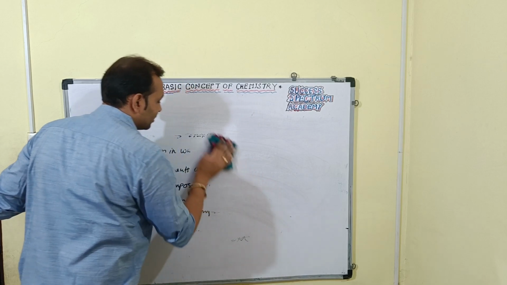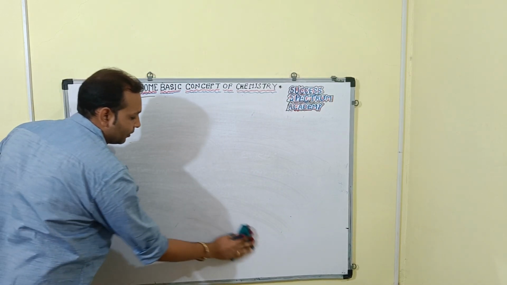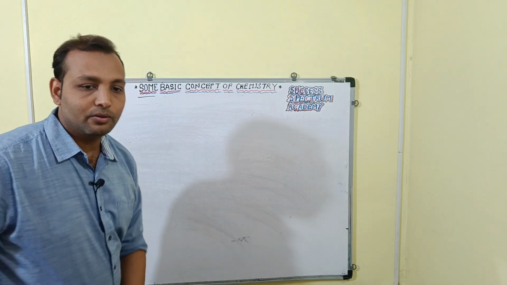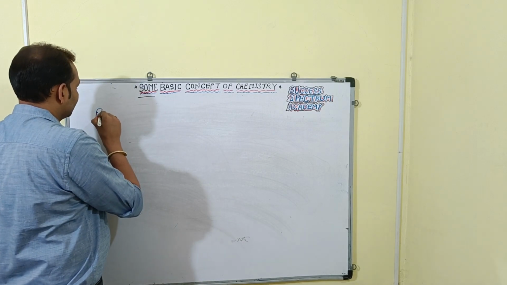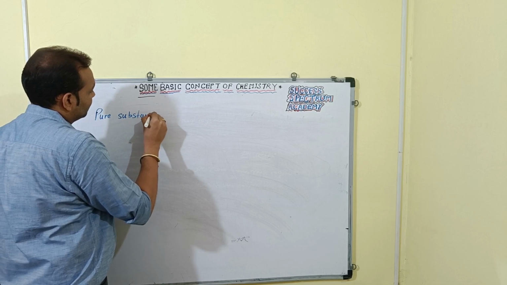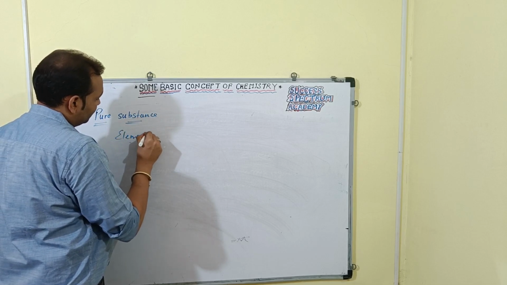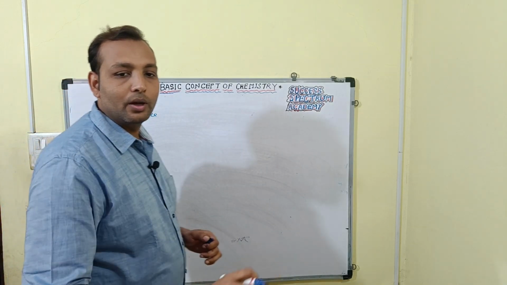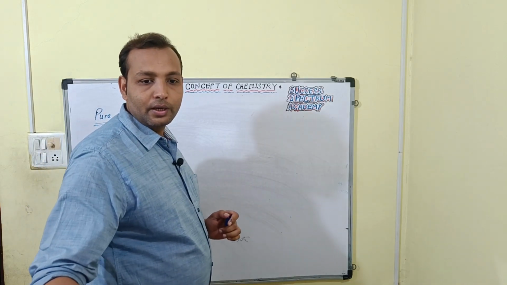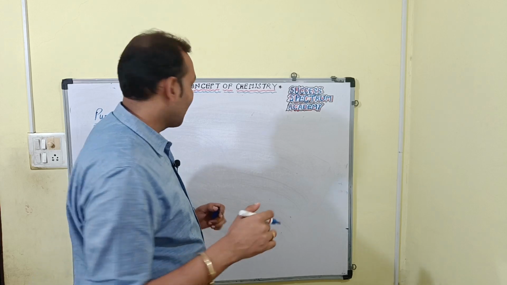The pure substance classification was element and compound, right? So here we'll discuss element, molecules, or compound.